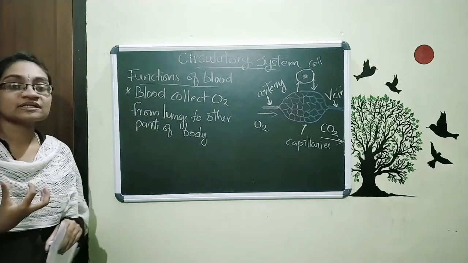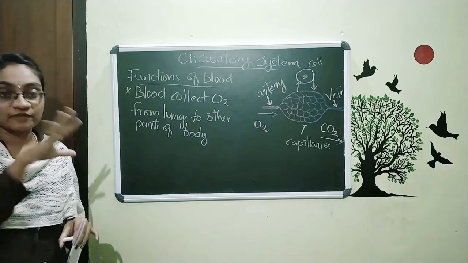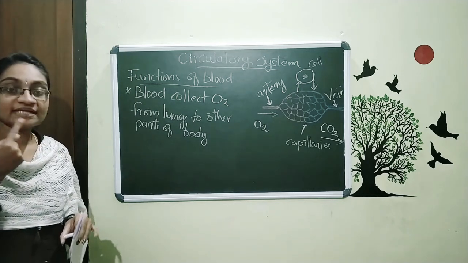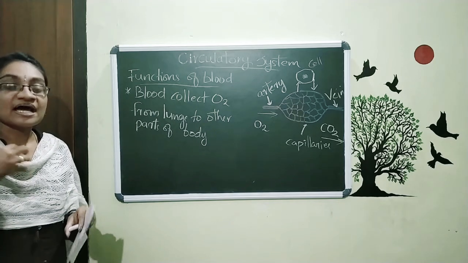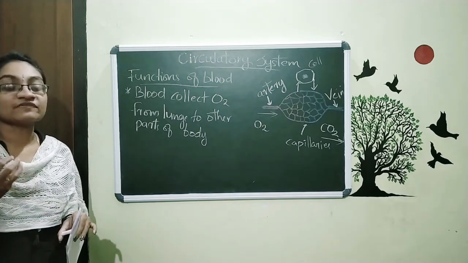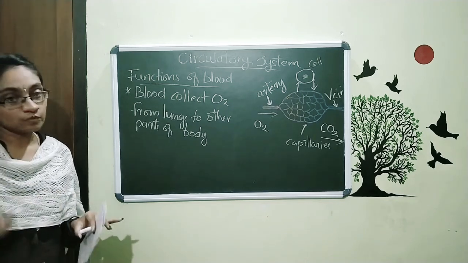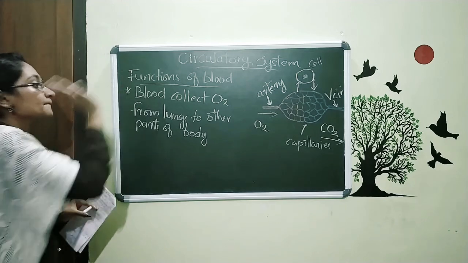Where is this oxygen coming from? That means we are taking in the air from the atmosphere through our nose. Then that air is reaching our lungs, and from there our blood is collecting the oxygen from our lungs, and then it will go to all parts of our body. That is the first function of the blood.